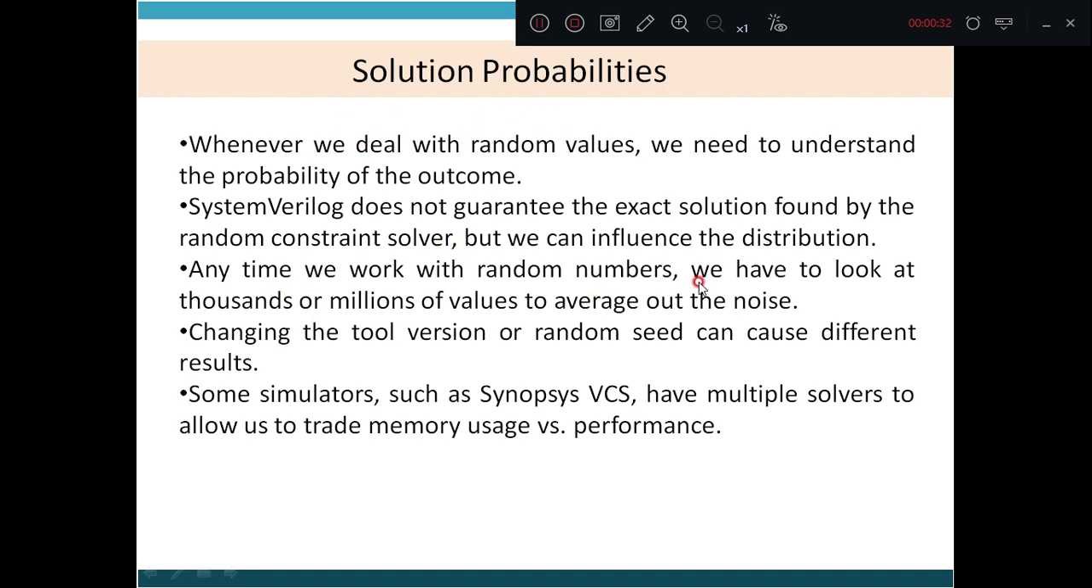Anytime we work with random numbers, we have to look at thousands or millions of values to average out the noise. And changing the tool version or random seed can cause different results. Some simulators, such as Synopsys VCS, have multiple solvers to allow us to trade memory usage versus performance. Now, what is the solution probability? We will see with an example.